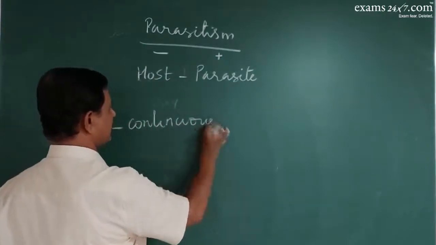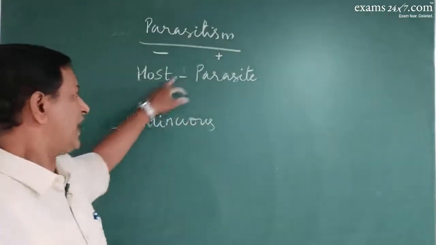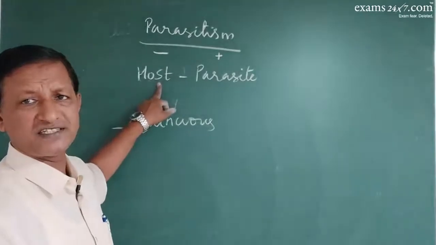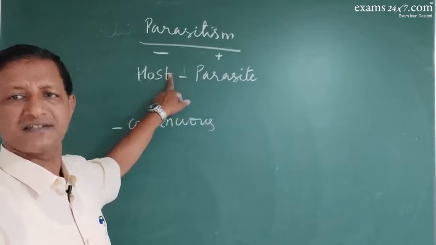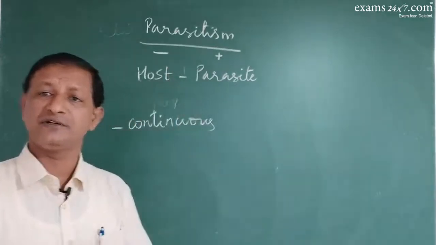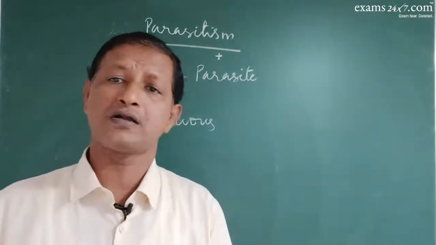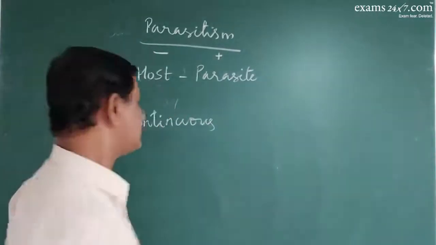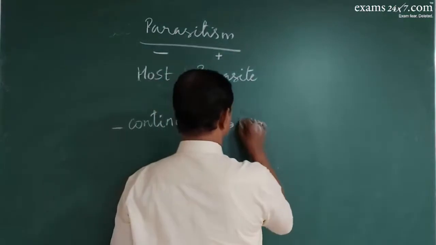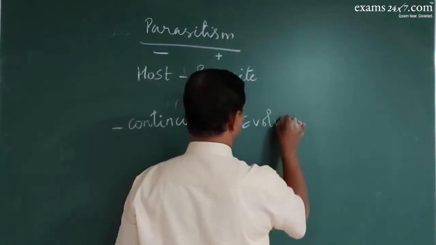What do you mean by continuous? As the host tries to become resistant to the parasite, the parasite again develops further resistance. So mutual resistance keeps on increasing. There is no end for that, and that is a continuously evolving one.